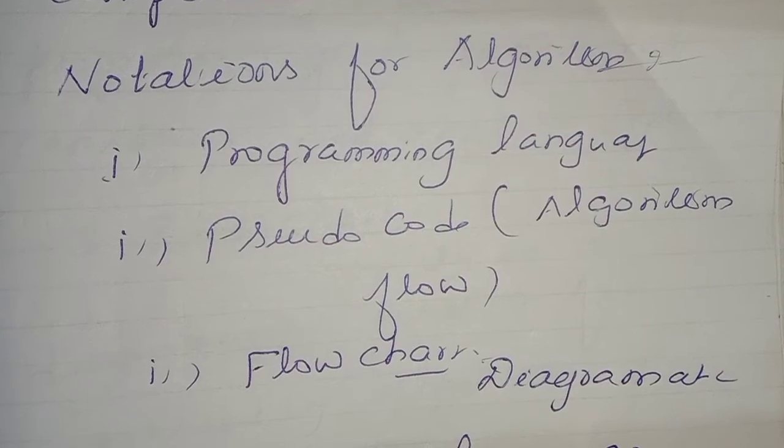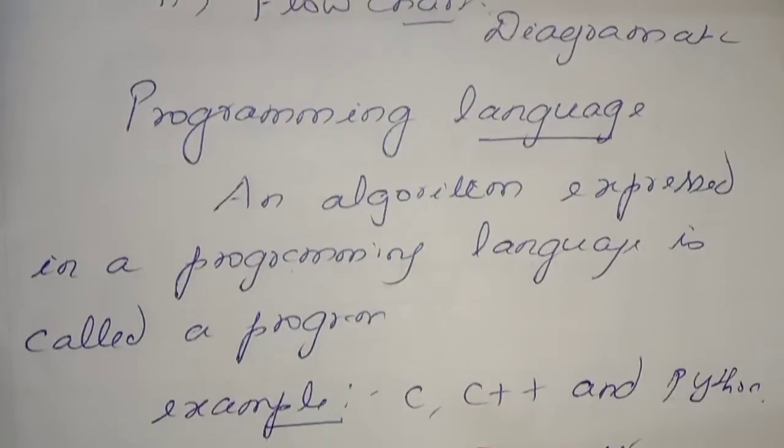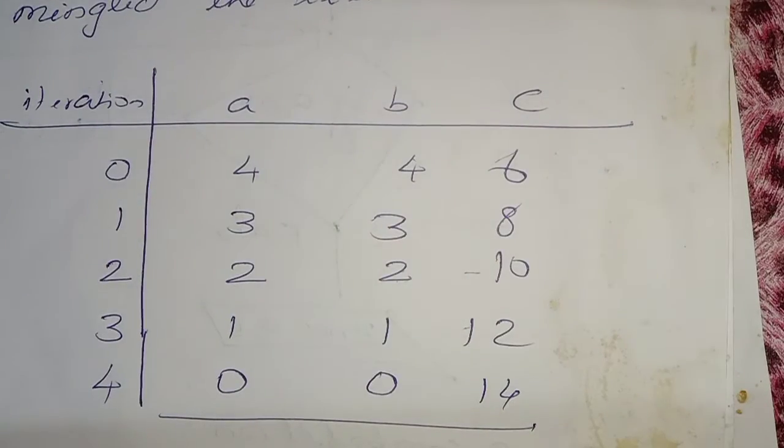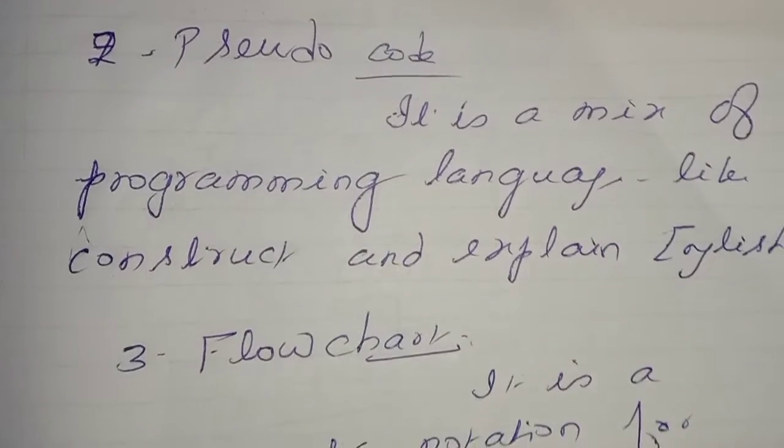So what is programming language? Any programming language. You take the example of C or C++ or Python, whatever it may be. These are all called programming languages. So what is the use of it? The user can write the program easily, so the computer will diagnose and digest the program and give the output.